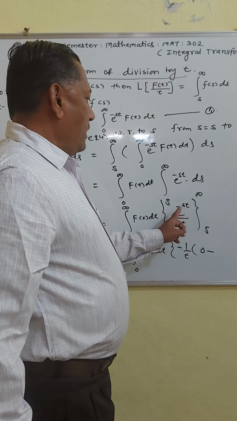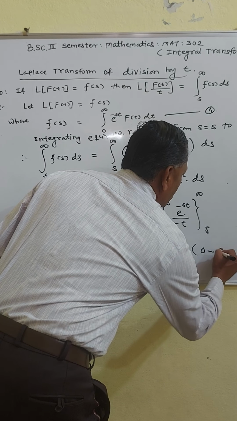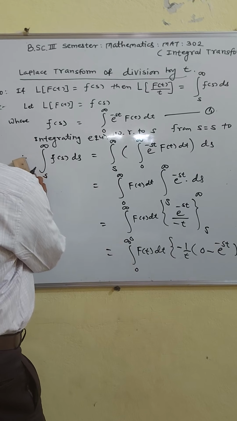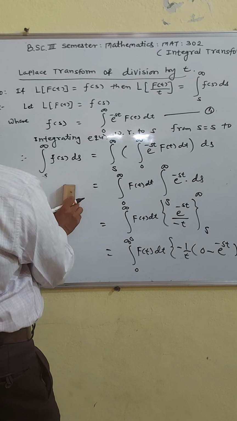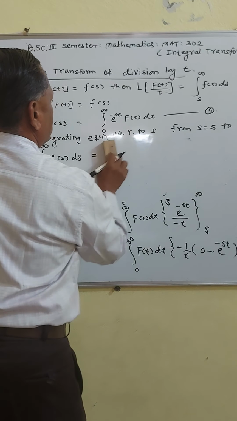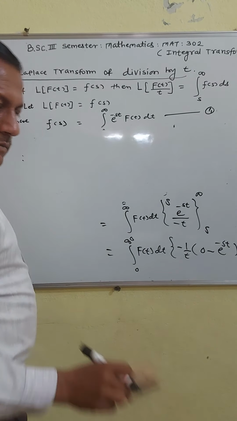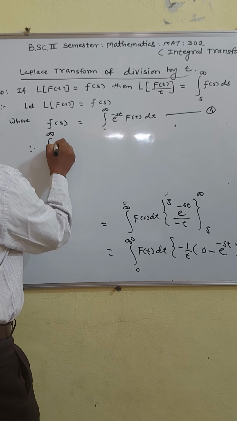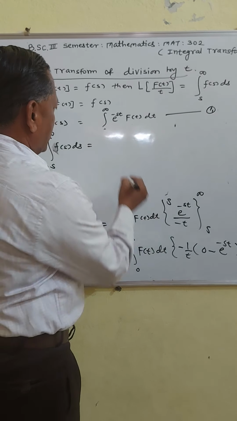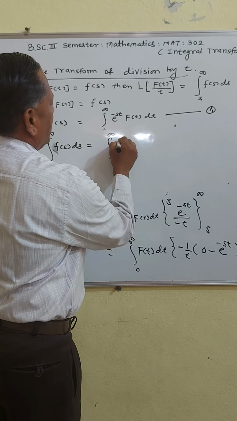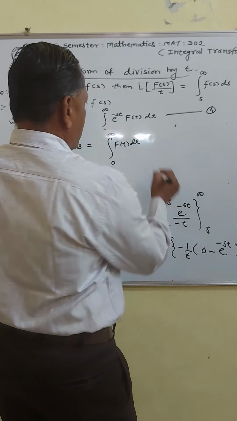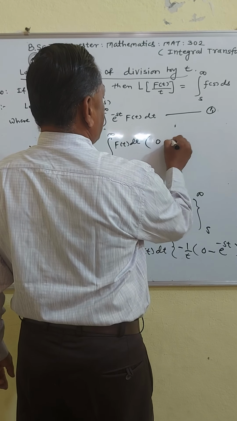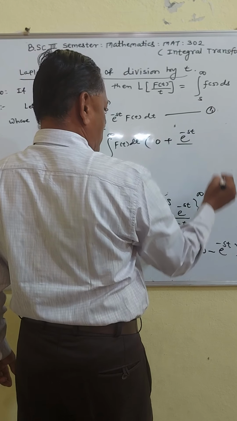Minus, s is replaced by s means this as it is, e raised to minus st. Then I will write here therefore left side is integration going from s to infinity of F of s ds is equal to integration going from 0 to infinity f of t dt in bracket minus 1 upon t into 0 means 0, and minus minus plus e raised to minus st upon t,